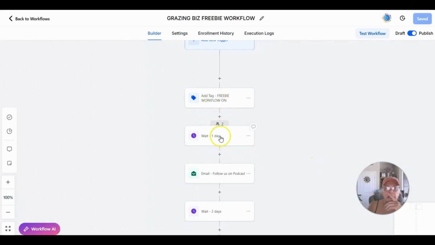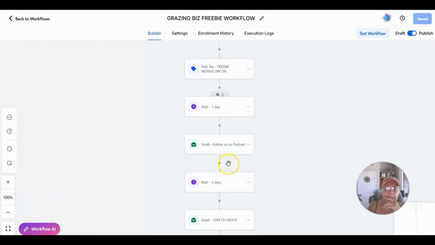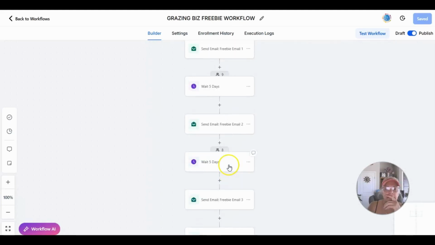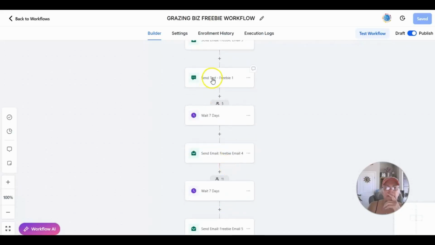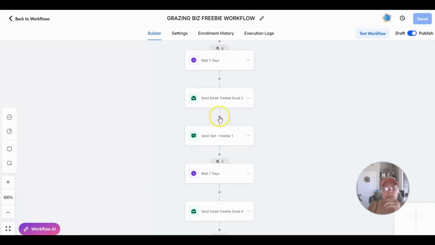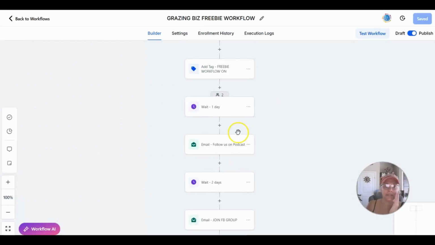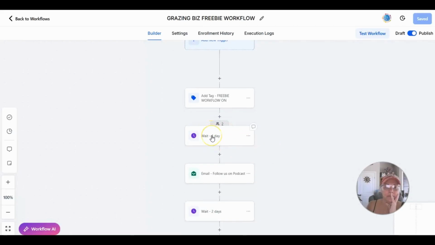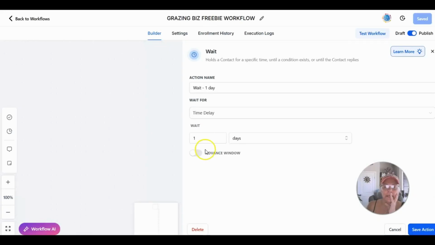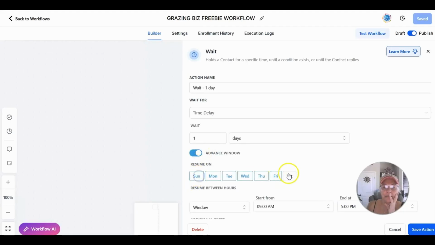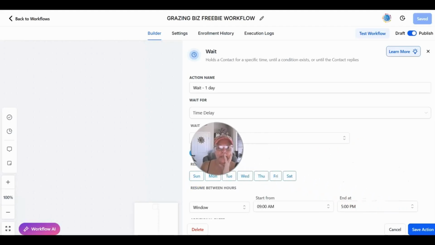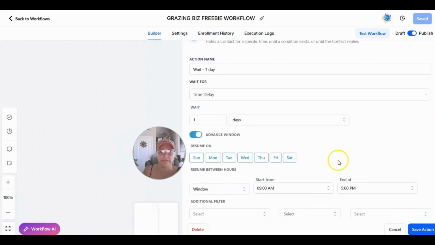But you can see here that I actually have a workflow that has a wait on it right here already. Do I have a text going out in that? Yeah, I do have a text going out in it here. So there's a wait right here. What I was thinking of doing was not sending any text until after 10 o'clock in the morning anyway. So if I go here, wait 1 day on this first wait, I can go to the advanced window and I'll click both Saturday and Sunday on, because now this is taking over for everything.